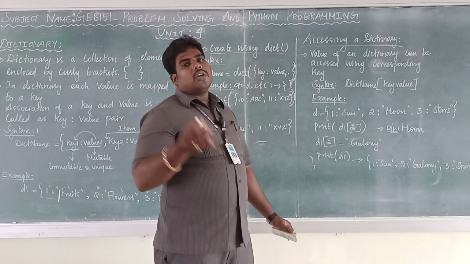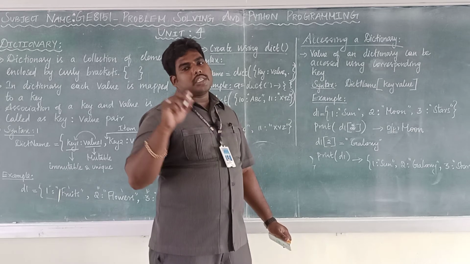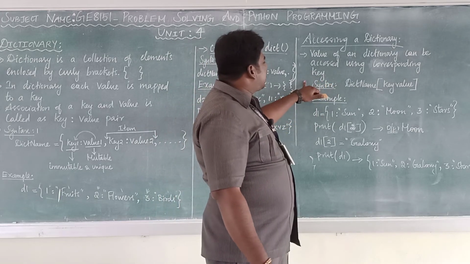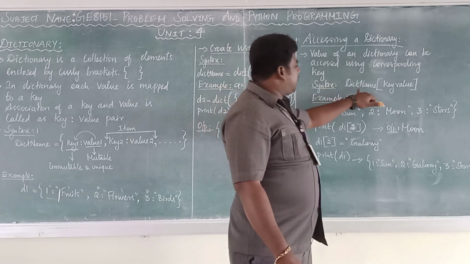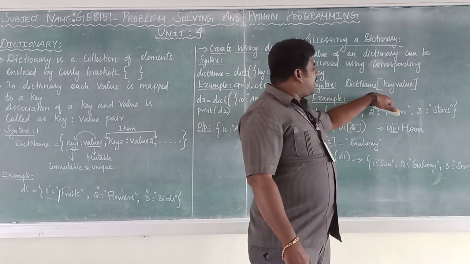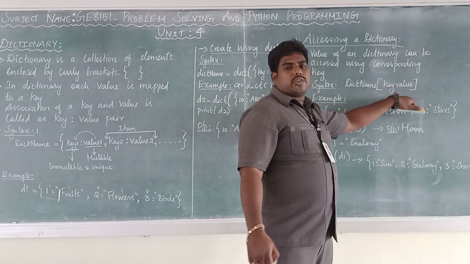For accessing, inside the index bracket we have to pass the keys. Values in the dictionary can be accessed using the corresponding key. Here is the dictionary name, that is the variable name, then the index bracket, and inside it, instead of an index value, we give the key.